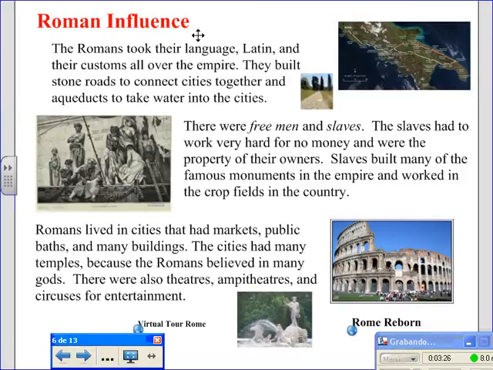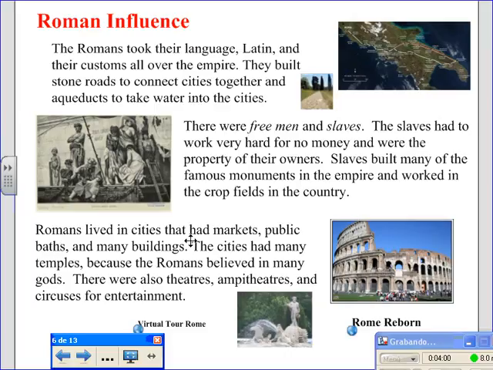Roman influence. The Romans took their language, Latin, and their customs all over the empire. They built stone roads to connect cities together and aqueducts to take water into the cities. There were free men and slaves. Slaves had to work very hard for no money and were the property of their owners. Slaves built many of the famous monuments in the empire and worked in the crop fields in the country.